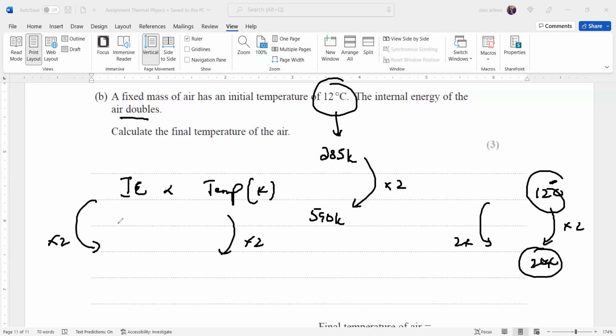So you have to predict a temperature. How to answer this? You will mention that when internal energy is double, the temperature in Kelvin should be double. The initial temperature was not 12, it is actually 285 Kelvin, so double will be 570. So we just have to predict the final temperature. One mark is for relating internal energy with temperature. One mark is for converting the initial temperature into the Kelvin scale. And the final mark is for getting the final temperature.